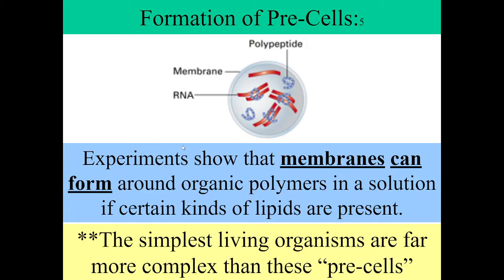Formation of precells. Experiments show that membranes can form around organic polymers in a solution if certain kinds of lipids are present. The simplest living organisms are far more complex than these precells.